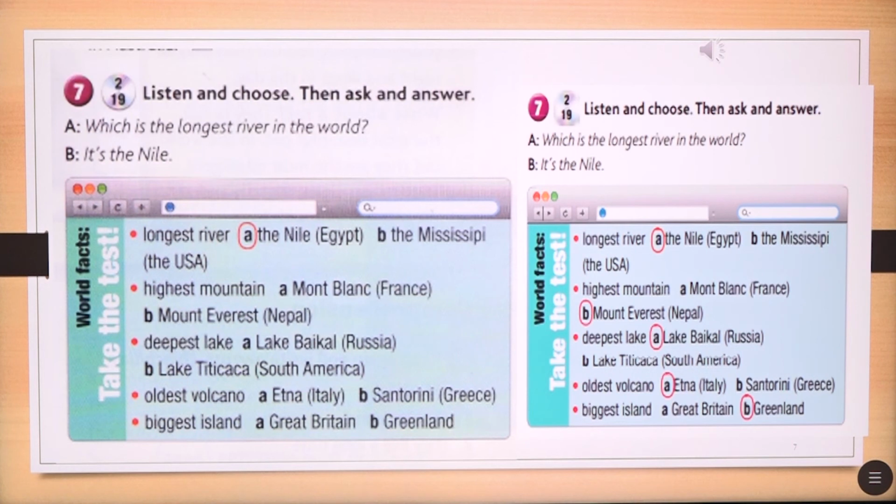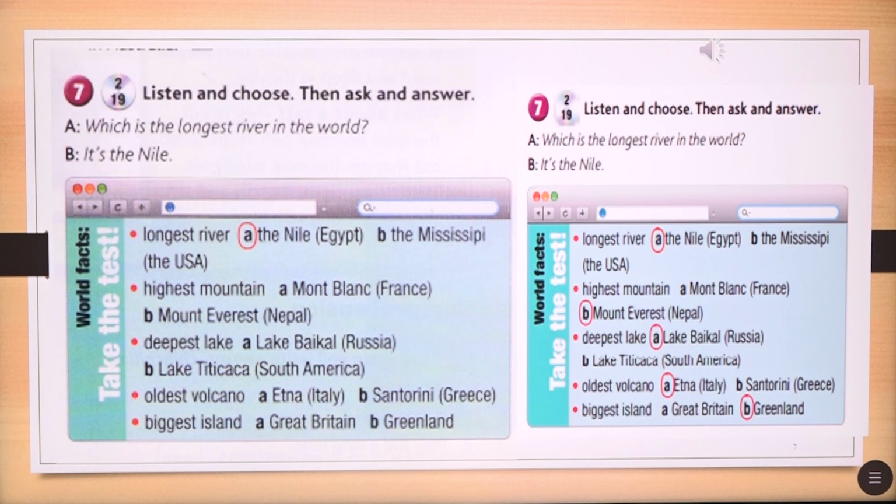Correct. Which is the highest mountain in the world? Mount Everest in Nepal. Also correct. Now, which is the deepest lake in the world? I know that. Lake Baikal. And it is... In Russia. Correct. Which is the oldest volcano in the world? No idea. Etna? Correct. And finally, which is the biggest island in the world? Greenland. That's right. You did great.